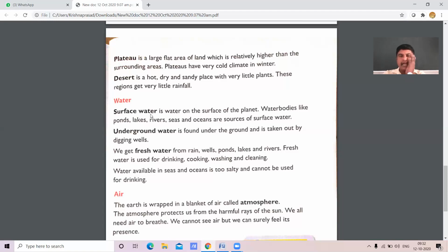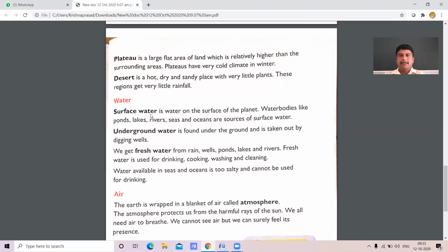And seas: Arabian Sea, Bay of Bengal, Red Sea, Mediterranean Sea are the best examples for seas. And oceans: Indian Ocean, Pacific Ocean.